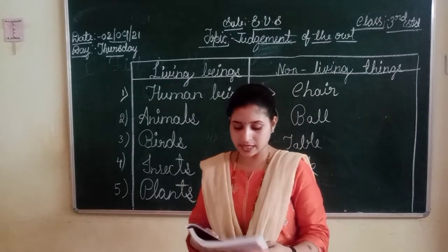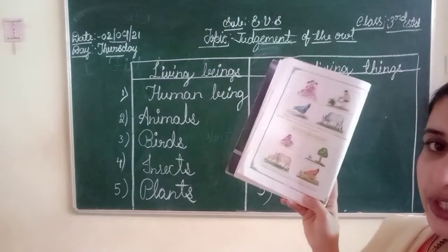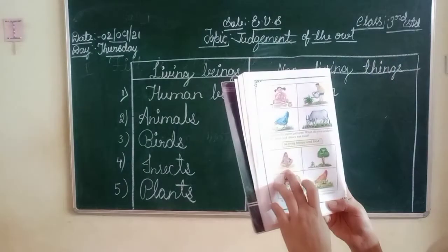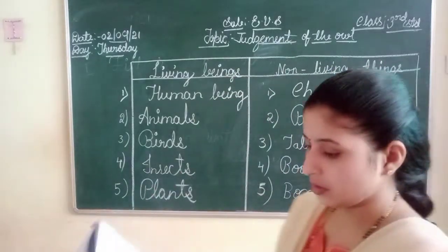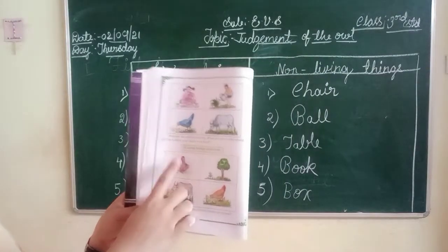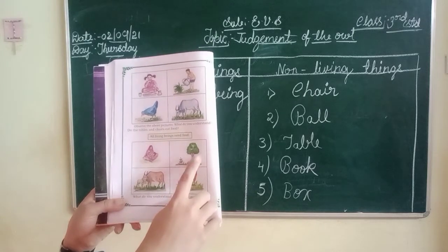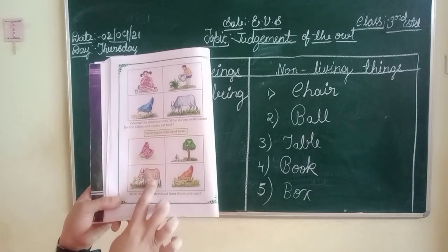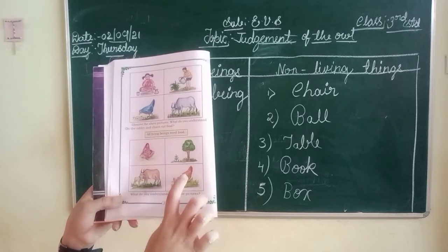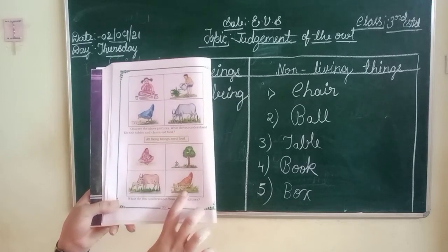Okay. Next picture: baby and her mother. Here one small plant and one big tree. Next, here we can see the cow and calf, the younger one. Next, in this picture we can see a hen and her chicks.